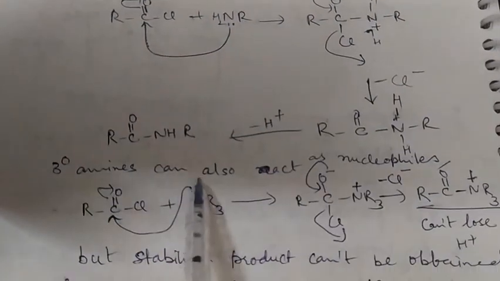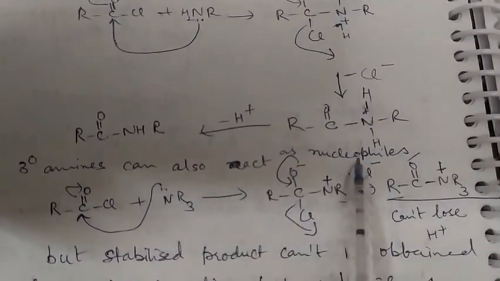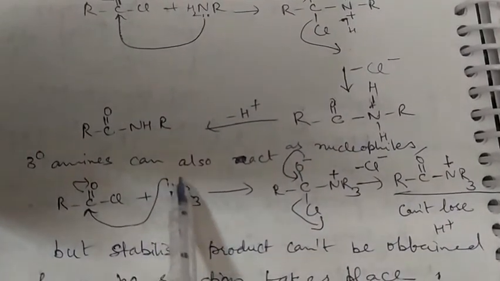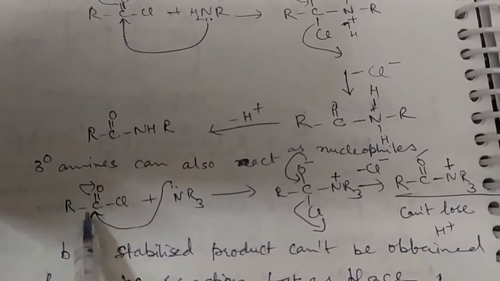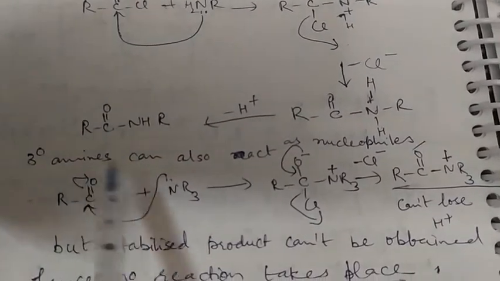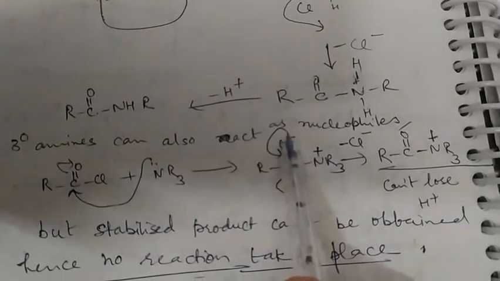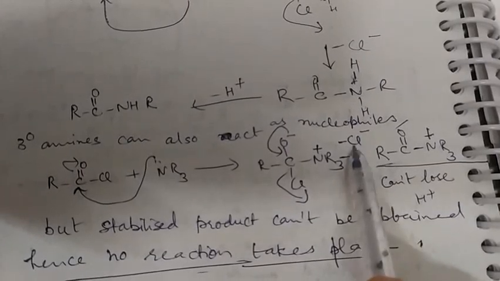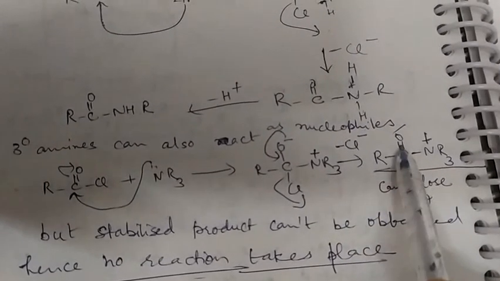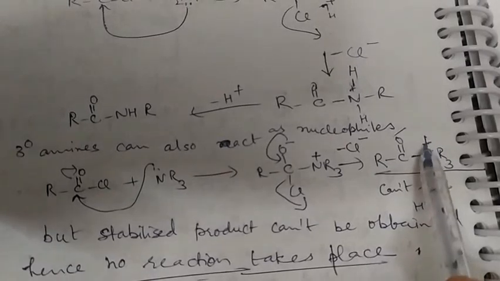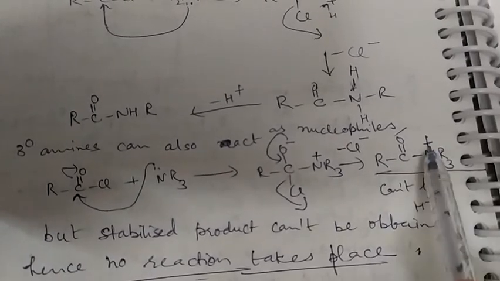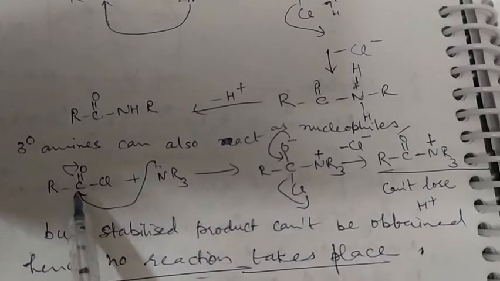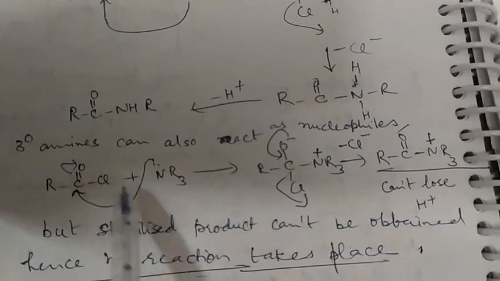Tertiary amines can also act as nucleophiles. R3N, through its lone pair of electrons on nitrogen, can attack the carbonyl carbon similarly, and oxygen acquires a negative charge. When it comes back, Cl is eliminated as Cl negative, giving RCO and positive R3N, which has acquired a positive charge because through its lone pair it had attacked the carbonyl carbon.